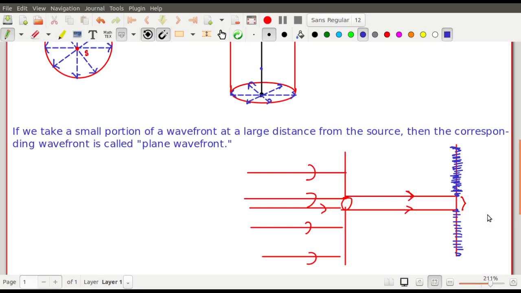But interestingly it has been found that some light also enters this particular portion. Some light enters within the shadow region also, and eventually there is a distribution of intensity. The light that has entered within the shadow, its intensity is not constant, but there is a variation of intensity on this shadow region.